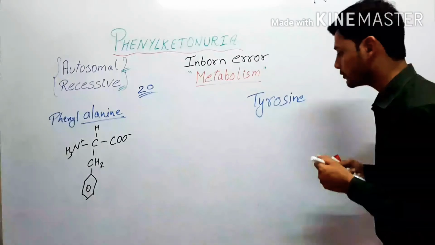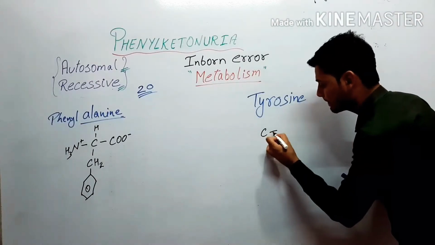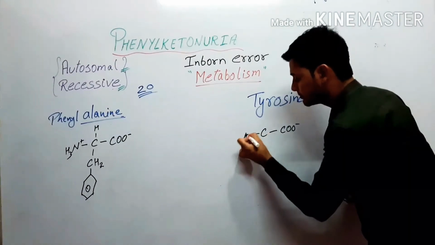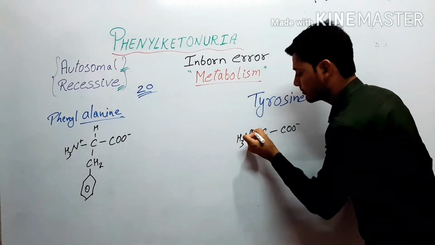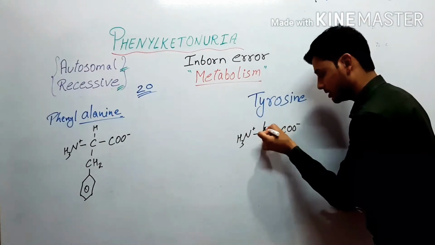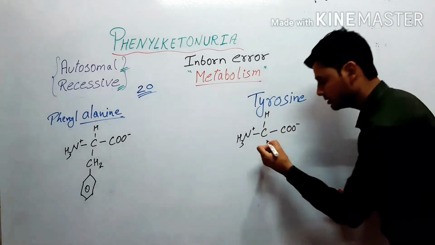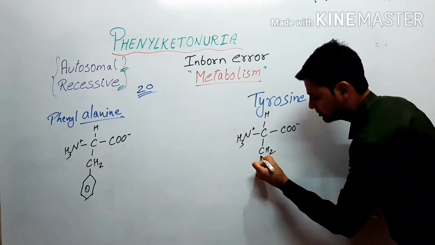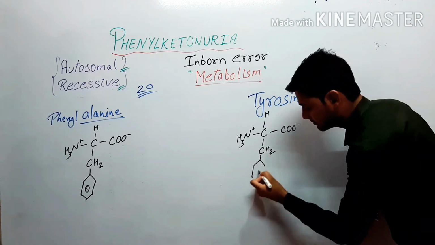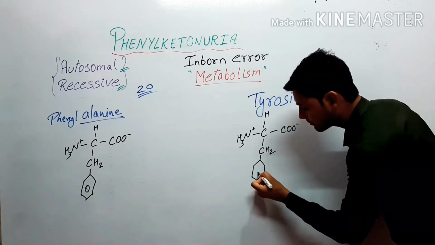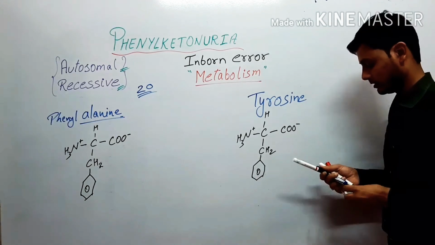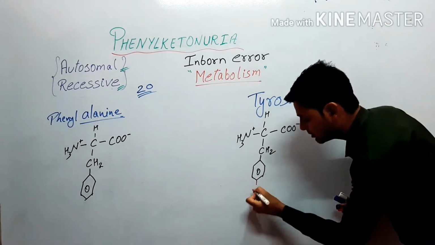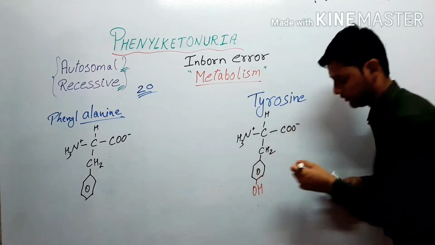The structure for this tyrosine is COO negative, the common hydrogen, and there is a hydroxide.